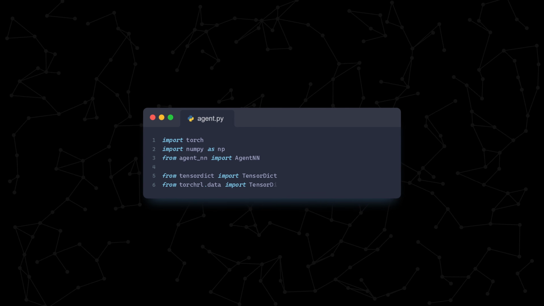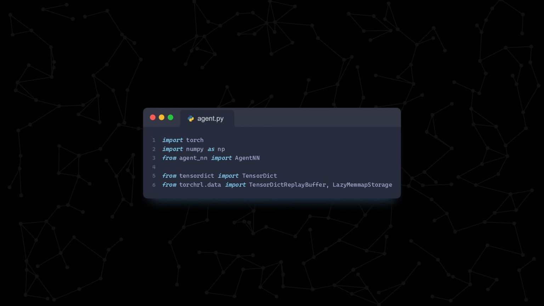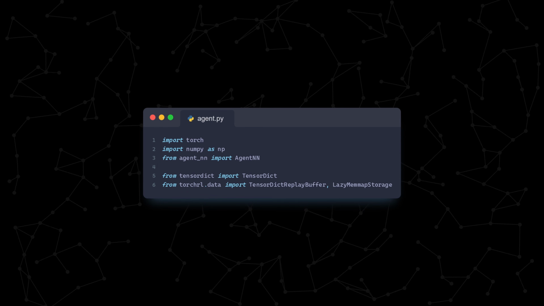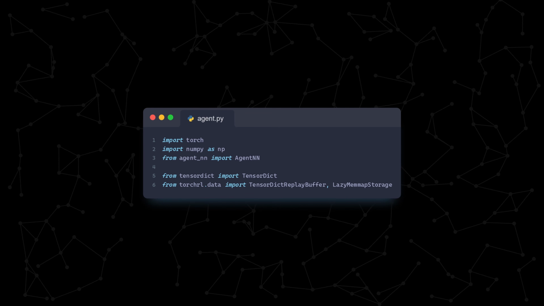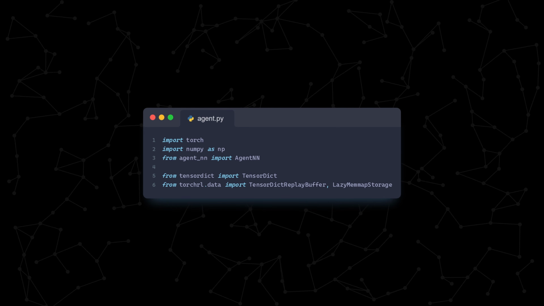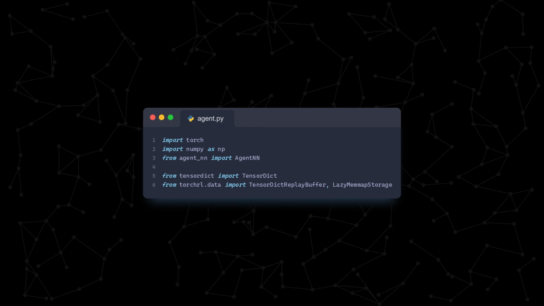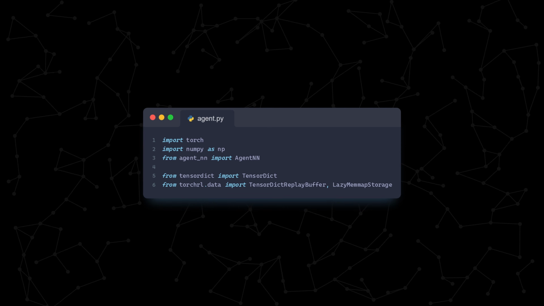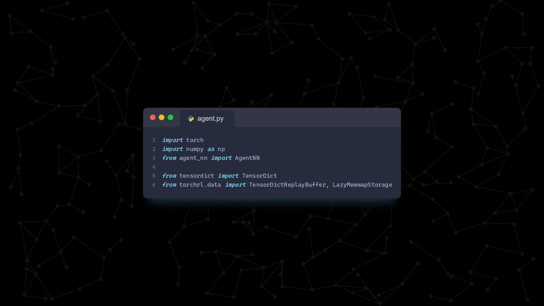These will be our imports. Along with PyTorch and NumPy, we'll also import our neural network that we just created. For the replay buffer, we'll be using PyTorch's built-in TensorDict replay buffer, which will hold Python dictionaries with tensors as the values. The storage mechanism it'll be using is PyTorch's lazy memmap storage, which will use memory-mapped files for easy access to our experiences, along with alleviating RAM usage. We could have just used a Python list for our experiences from which we sample, but that means sampling would be really slow and we'd be using a lot of RAM.